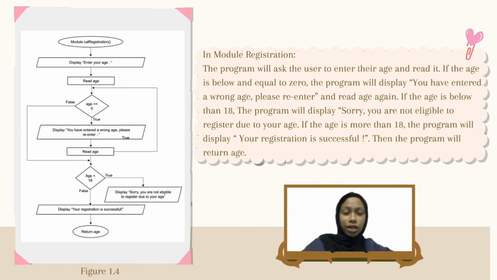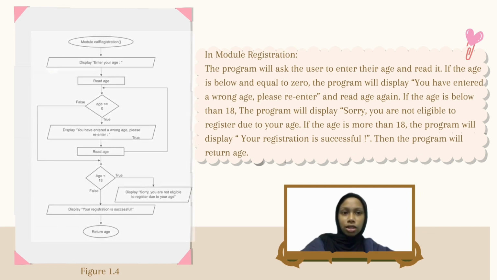In module registration, the program will ask the user to enter their age and read it. If the age is below or equal to 0, the program will display you have entered a wrong age. Please enter and read age again. If the age is below 18, the program will display sorry, you are not eligible to register due to your age. If the age is more than 18, the program will display your registration is successful. Then the program will return age.